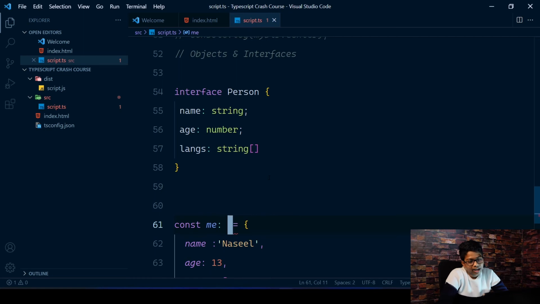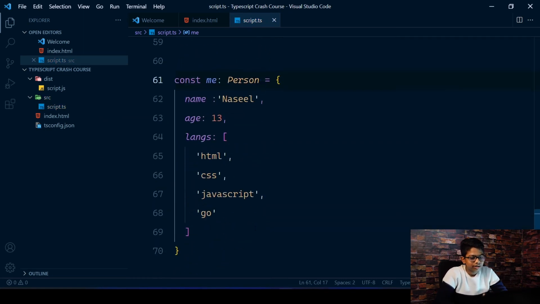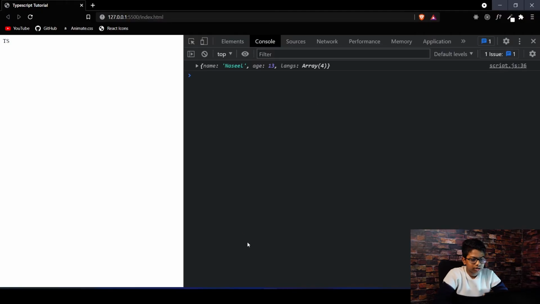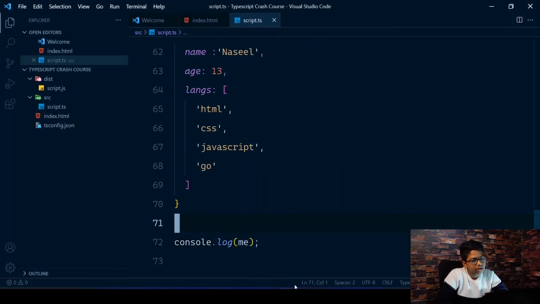Now we can apply the type in here. If you go and write Person, see, no errors, everything is working just fine. And I can of course go ahead and log out the person, me. So if I return to my browser, you'll see that I have this, so I can see everything, my name, all the values are there.